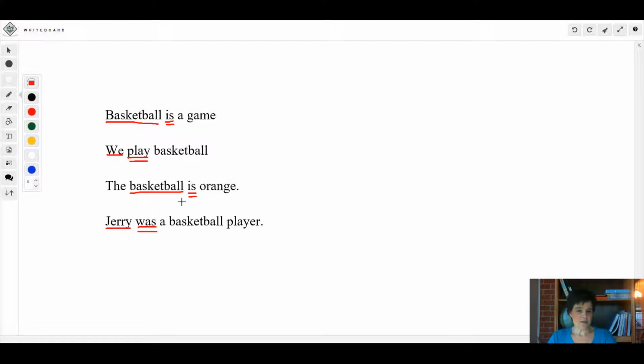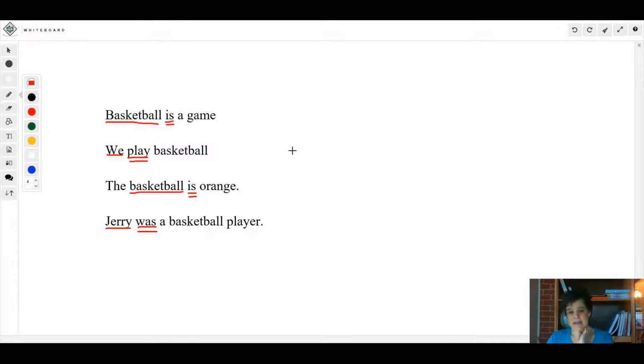Jerry was player. Player is the word that renames what Jerry was. Does that make sense? Orange is a predicate adjective because it's describing. Player is a predicate noun because it's renaming the subject.